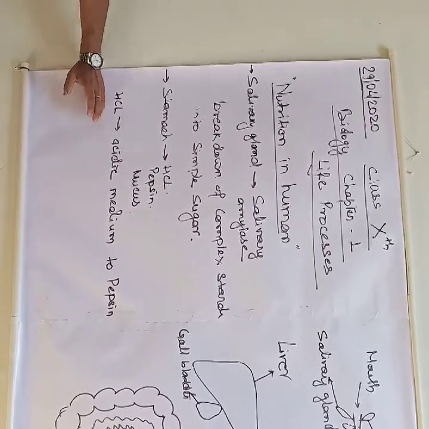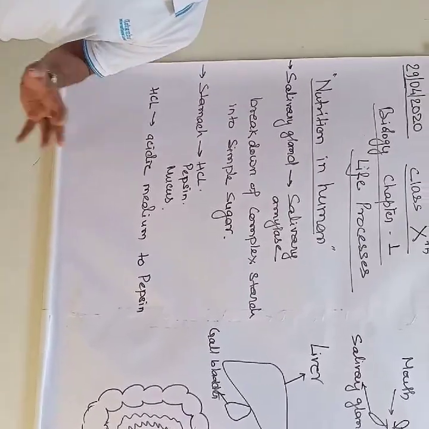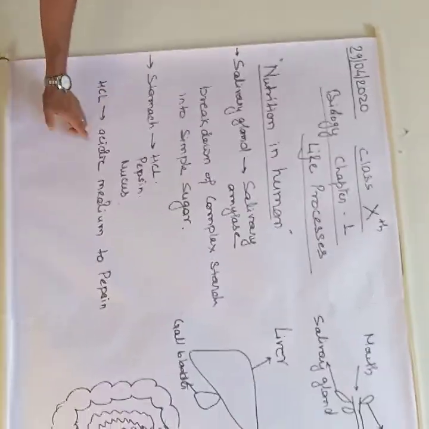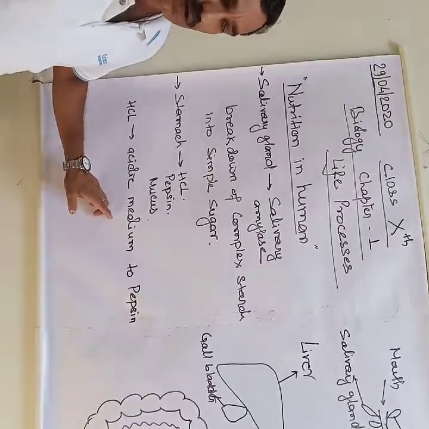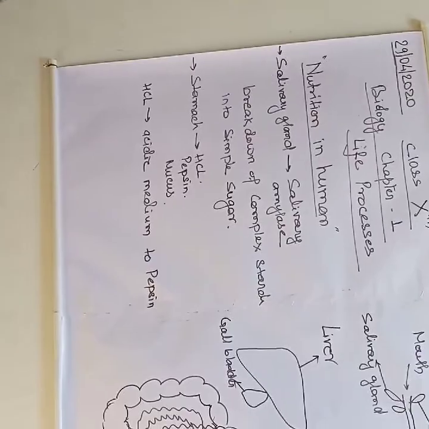So firstly, the main function of HCl is to kill all the germs present in our food particles, and secondly, it provides the acidic medium which is required for the action of pepsin.